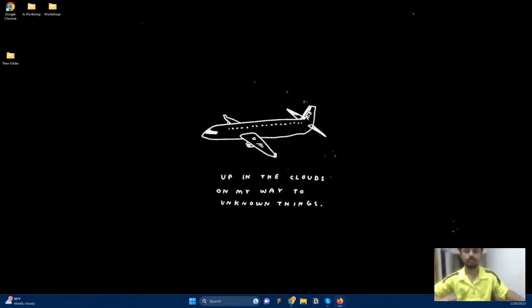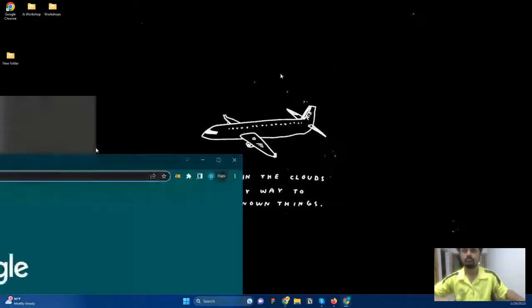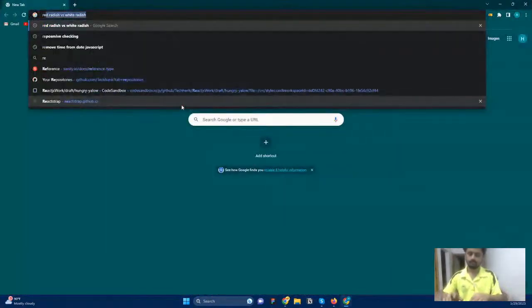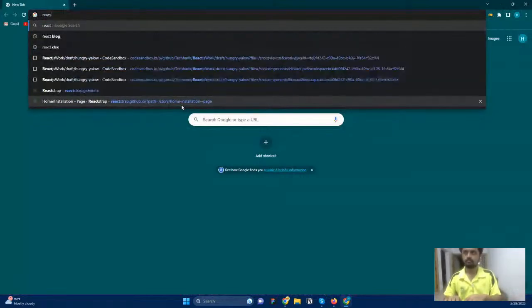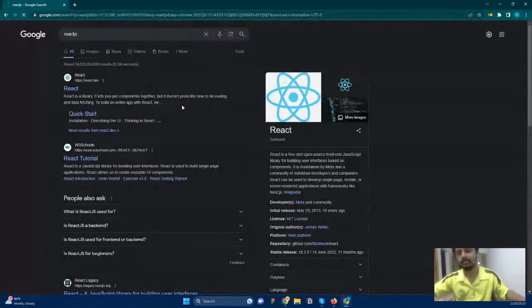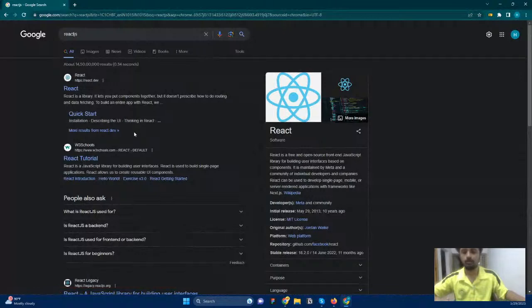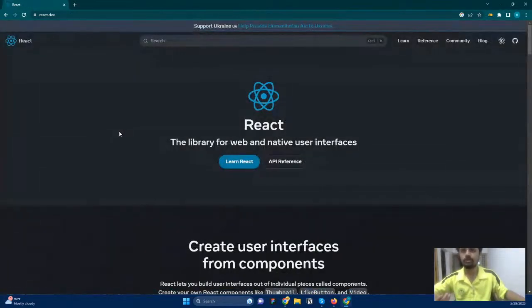We're going to have another 20 minutes, and let's see what the beginner things are. We will see the introductory part of React.js. So first of all, what is React.js? React.js is basically a library that will help us create websites and web applications as quickly as possible, and it will reduce the time we spend on DOM operations. Basically, it is a front-end library used to create user interfaces.